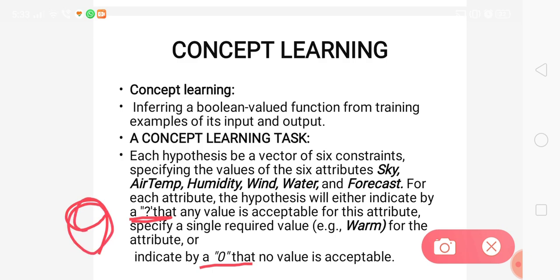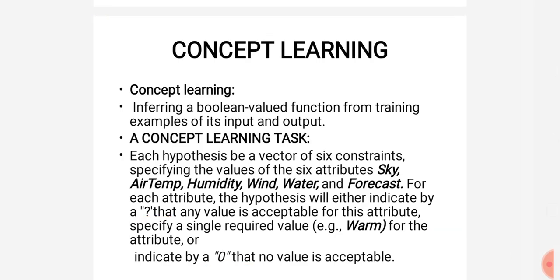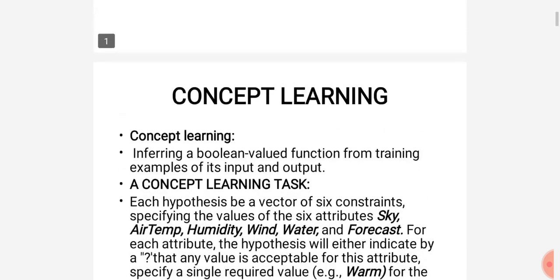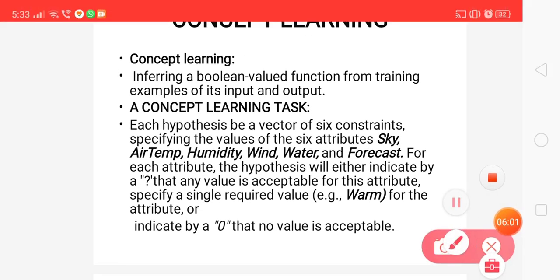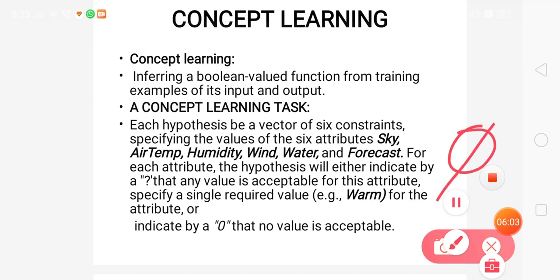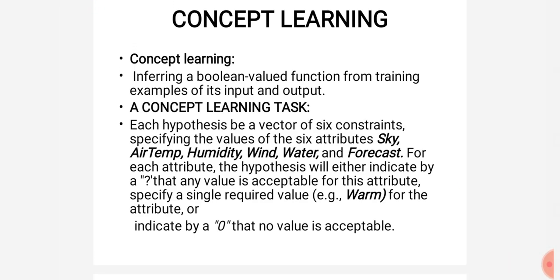It is represented with the null value, like this symbol we can use. If it doesn't accept any value, or we don't know the particular value of that attribute, then we represent it with this symbol, not a 0. This is the symbol to represent nothing.